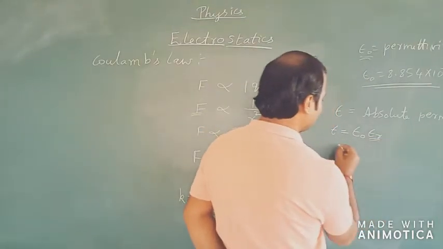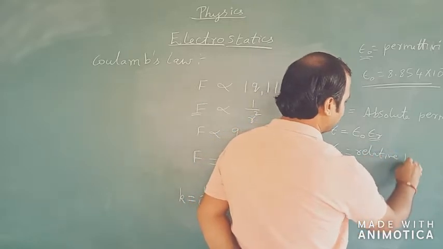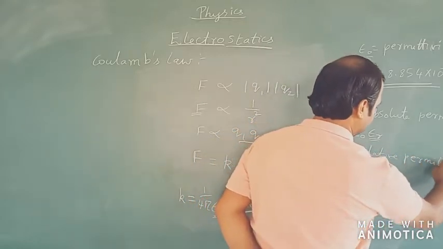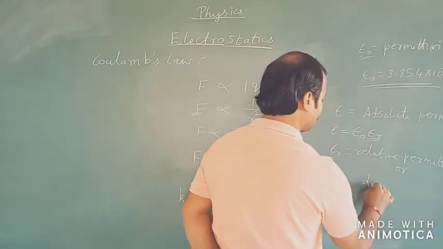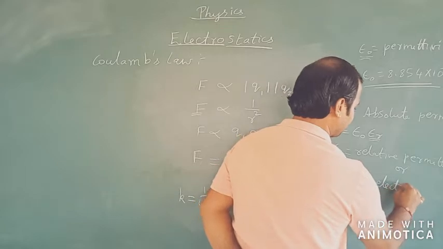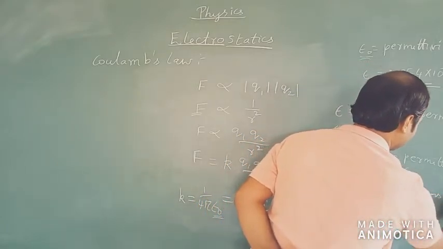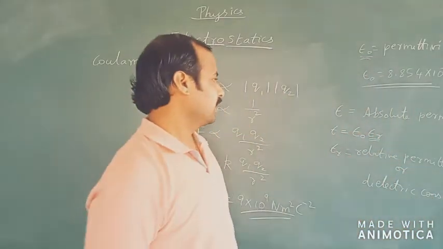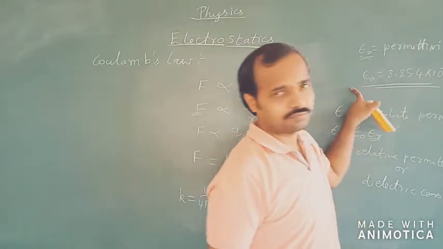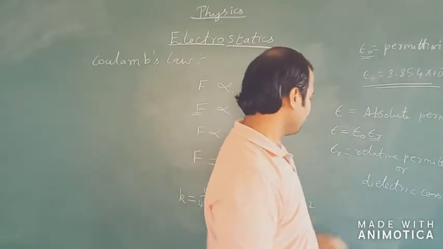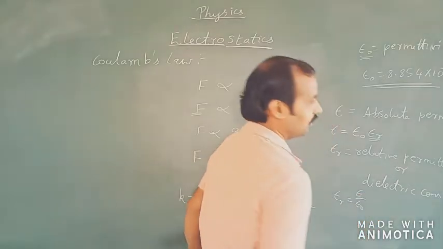Here epsilon r is called the relative permittivity, or it is also called the dielectric constant of a medium. That is, it is a constant related to a medium. Remember one thing, absolute permittivity will have the same unit as the permittivity of free space, whereas epsilon r is a ratio of epsilon by epsilon naught.